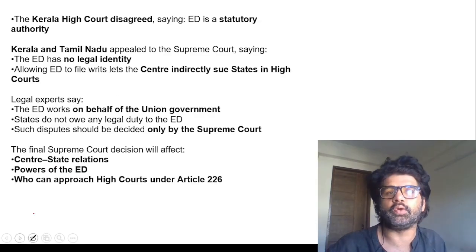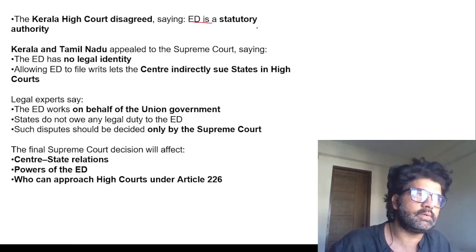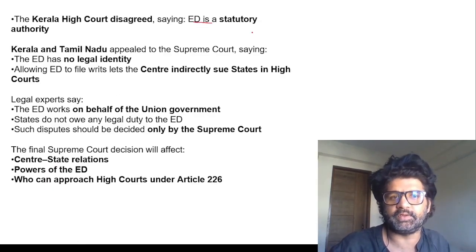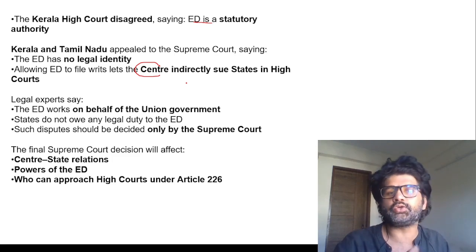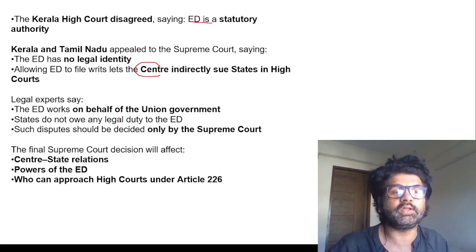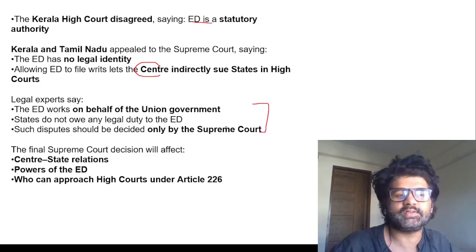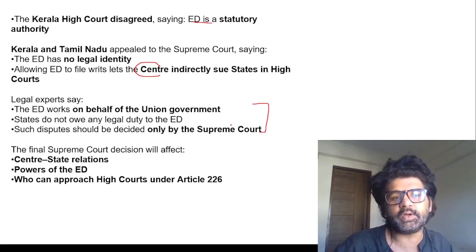The Kerala High Court was like, no, no, no, ED can file a writ petition. But then the Kerala and Tamil Nadu governments were not happy with it. They were like, no, they cannot file a writ petition. It basically means the center is suing states. If it is a center-state dispute, it should directly go to the Supreme Court under Article 131. So there is a debate here, there is a confusion here whether ED can file a writ petition or not.